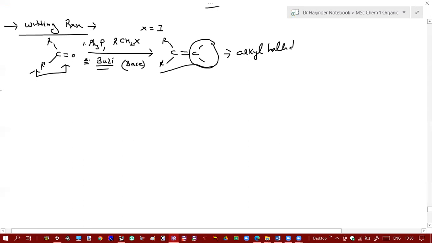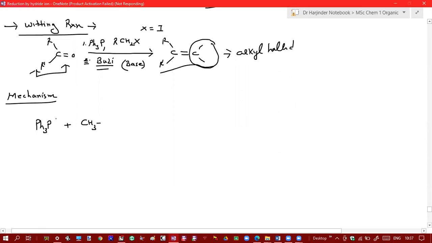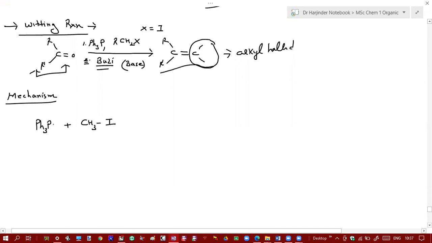So let us see how this reaction takes place, or what is the mechanism of this reaction. So your reagents are triphenyl phosphine, and suppose you use alkyl halide as methyl iodide. Suppose this is your alkyl halide. So what will be the first reaction? This phosphorus has a pair of electrons over it. Okay, phosphorus has a pair of electrons over it. So the very first step is